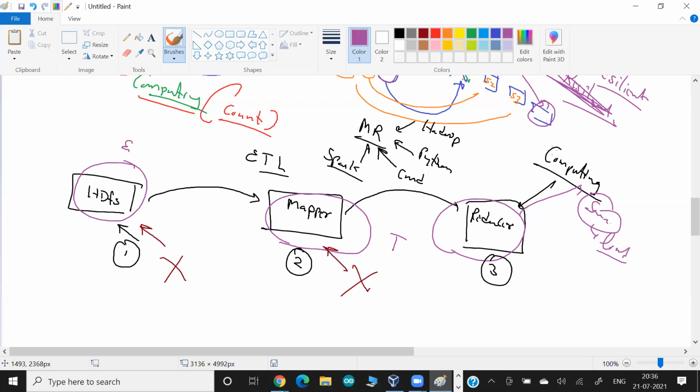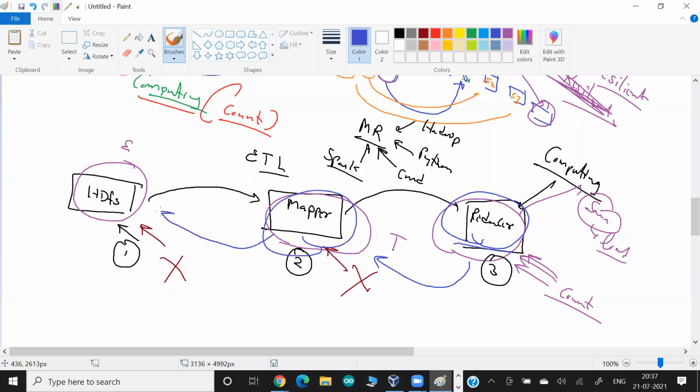But as soon as you give your final instruction, that this is the final thing I want to do, and this is the one that will give the result to us, let's say my result is a count or sum, then it starts operating. It goes back and sees what it needs for the reducer, and for the mapper, where it needs the data from, and then it does all the past operations. It does this one, then this one, then this one. Now this is like a graph data structure.